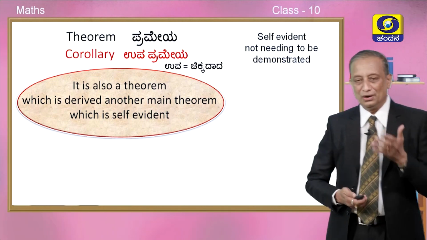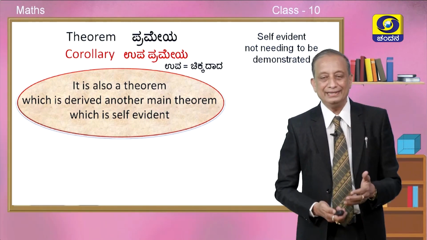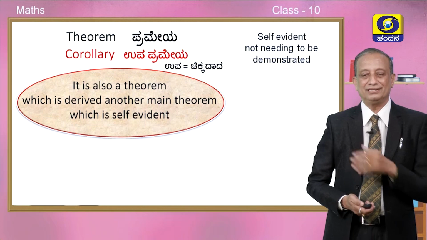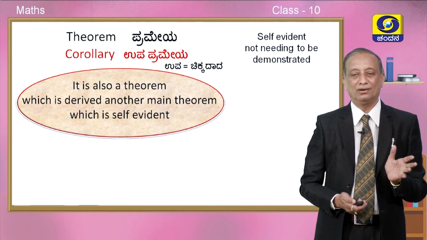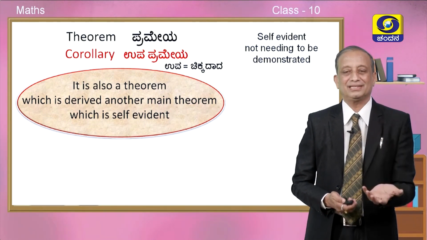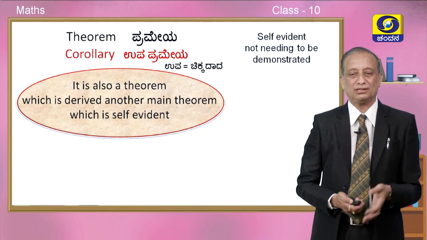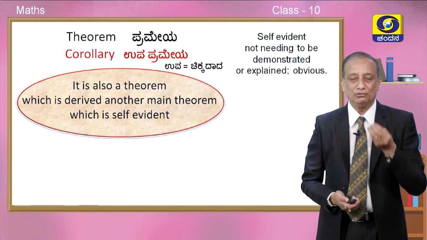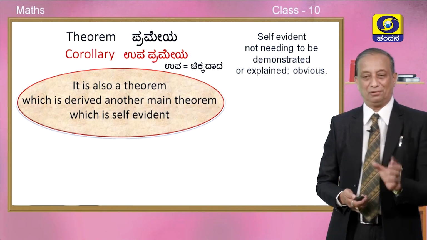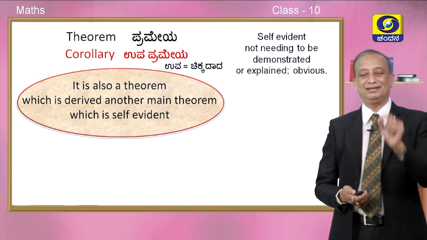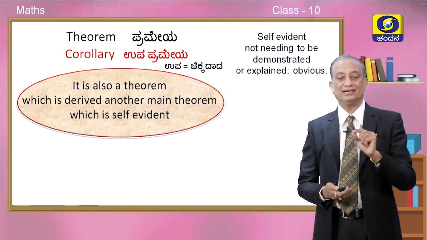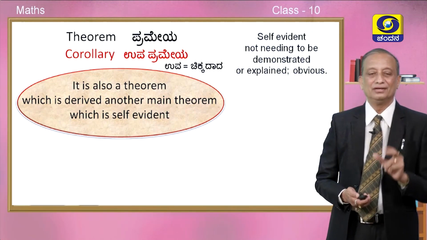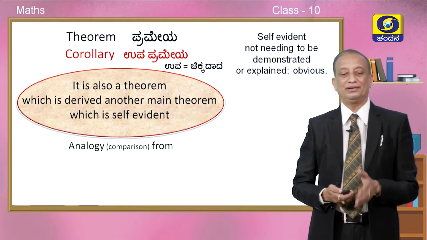Self-evident means not needing to be demonstrated, which means it does not require proof at all. So, we can only suggest the proof, it will be so simple and no explanation is required. It will be very obvious provided we have understood the theorem. So, such small theorems will be called a corollary.